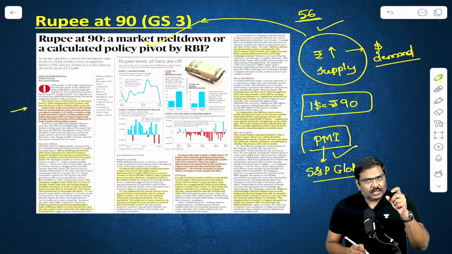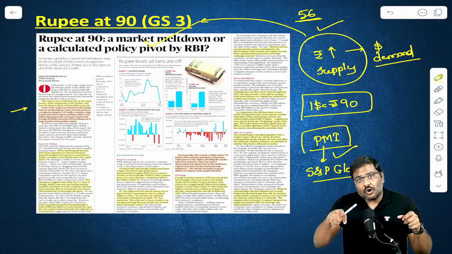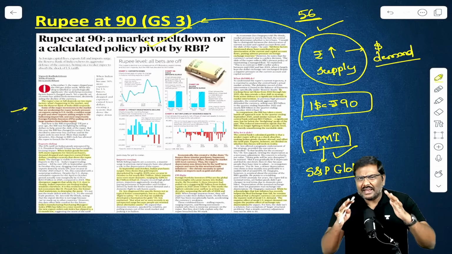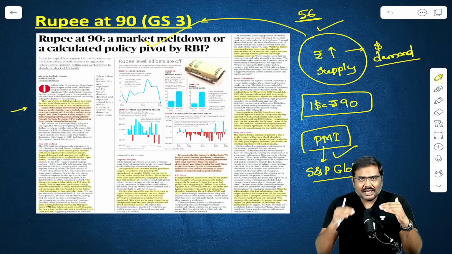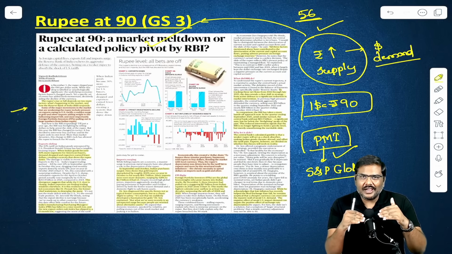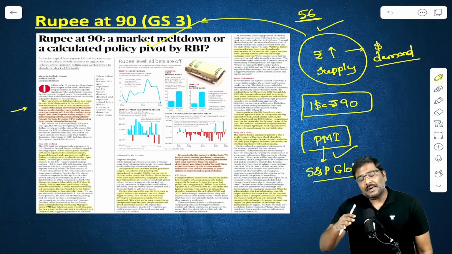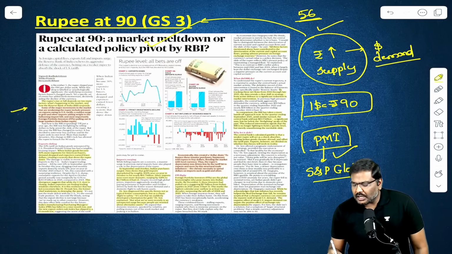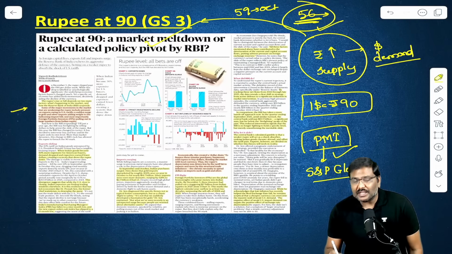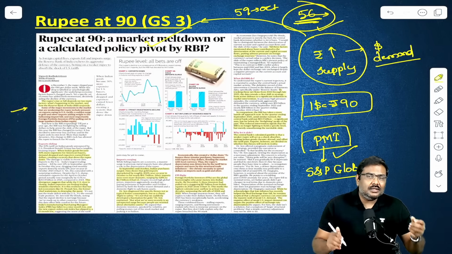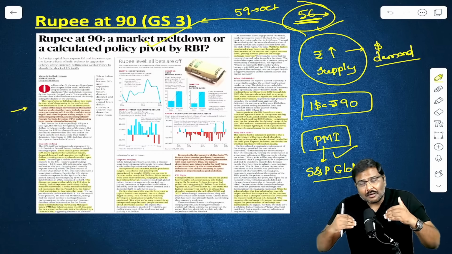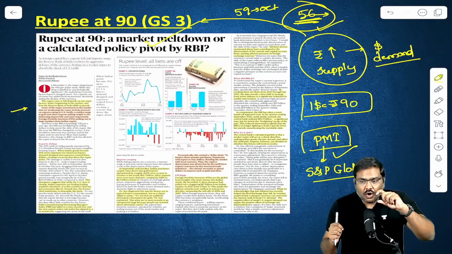For October, the PMI was 59. For November, it is 56. But what is the meaning of it? Whenever the PMI is more than 50, it generally indicates expansion in manufacturing, expansion in production. So it was 59 for the month of October, and for the month of November, it has come down to 56. Means what? Compared to previous month, now the production has actually come down. It has actually gone down.